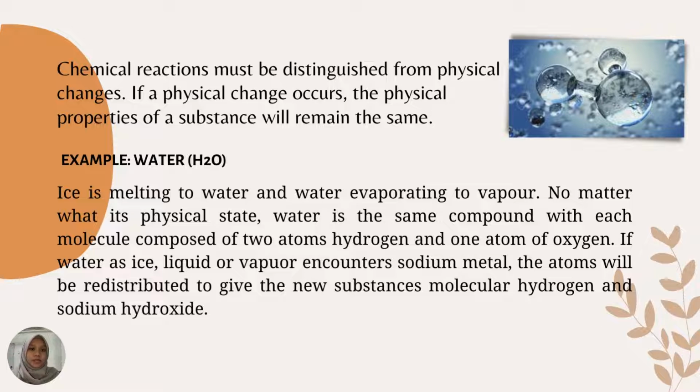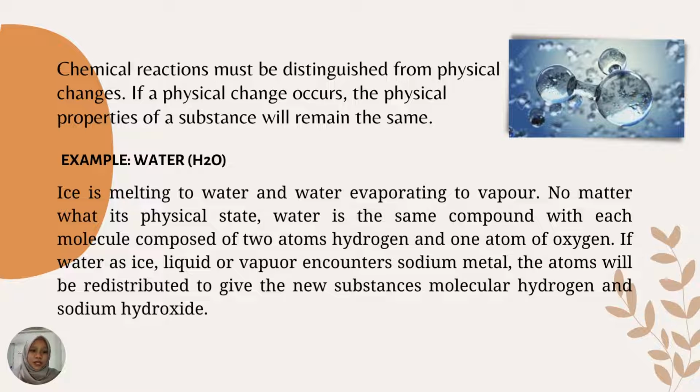A chemical reaction must be distinguished from a physical change. If a physical change occurs, the physical properties of the substance will remain the same. I provide you an example. The example is water. Ice melts to water and water evaporates to vapor.